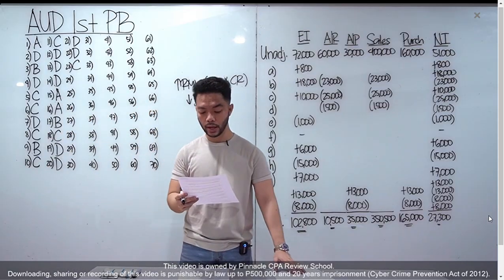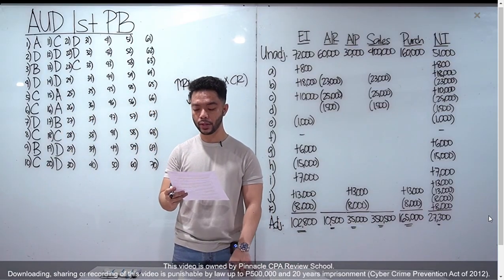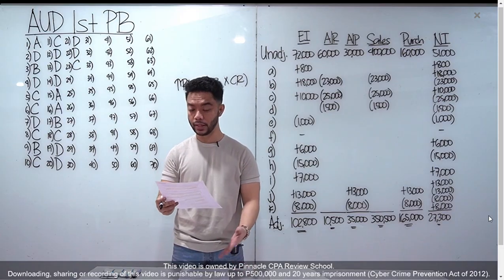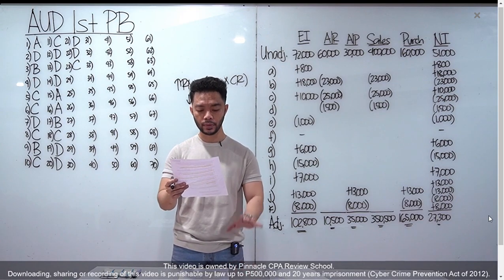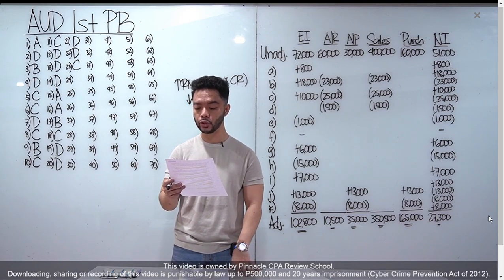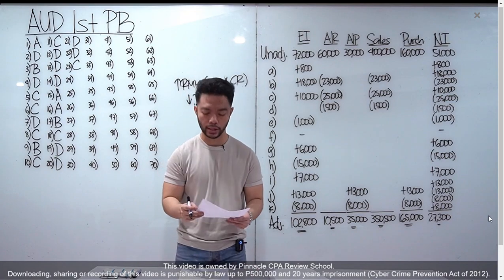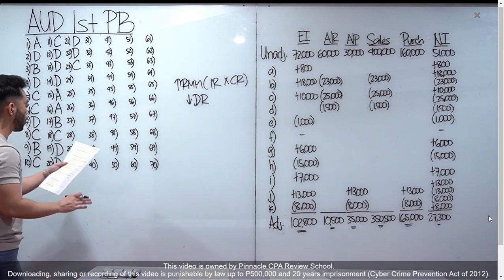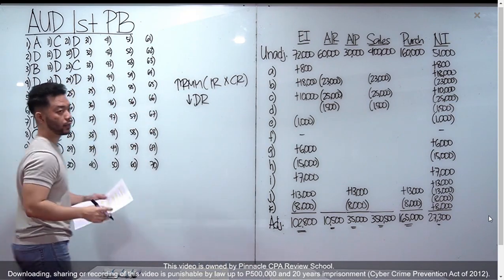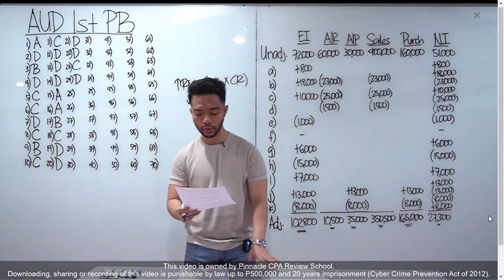Number 24, of the following statements about internal controls, which one is least likely to be correct? Which one is wrong here? So A, B, and C are all correct, class. Letter D, control procedures reasonably ensure that collusion among employees cannot occur. We cannot eliminate or completely avoid collusion because it is one of the inherent limitations of internal control. Letter D for number 24.